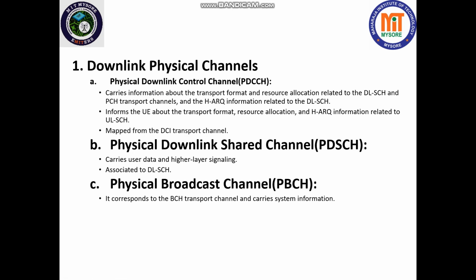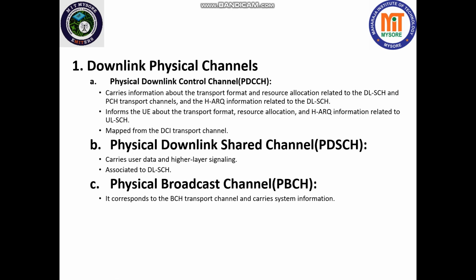First one is the physical downlink control channel, PDCCH. It carries the information about transport format and resource allocation related to the DLSCH, downlink shared channel, and PCH transport channels, and the HARQ information related to the DLSCH.